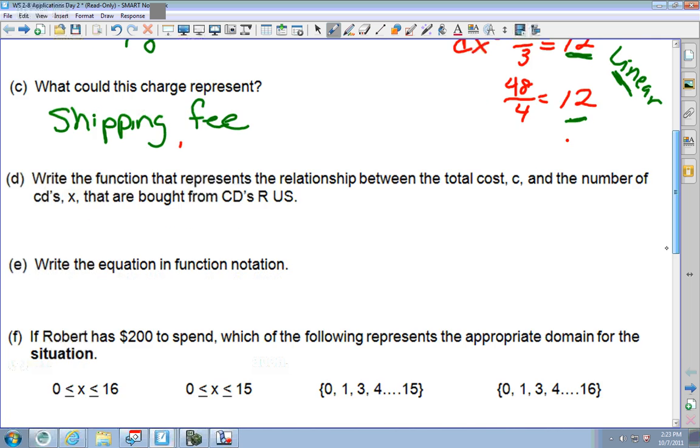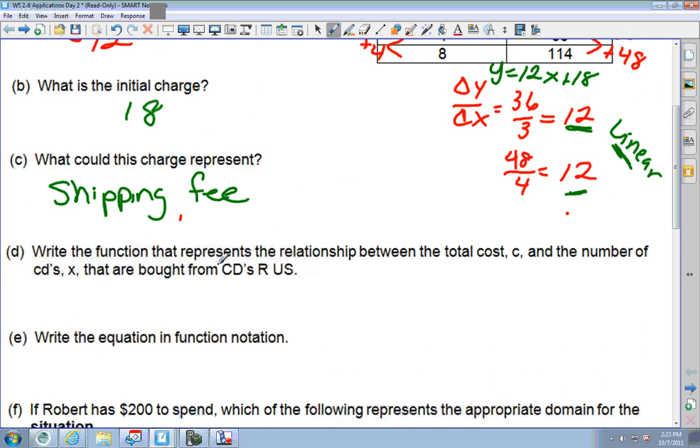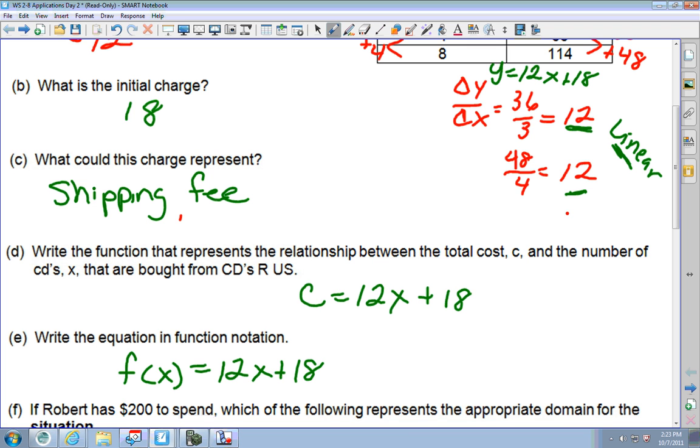Next it says write the function. Well, I already did that, but this time it says use C and x. The cost equals 12 times x plus 18. Then it says write the equation in function notation. f of x equals 12x plus 18. That's all it means. We have an equation here, and function notation is right here.